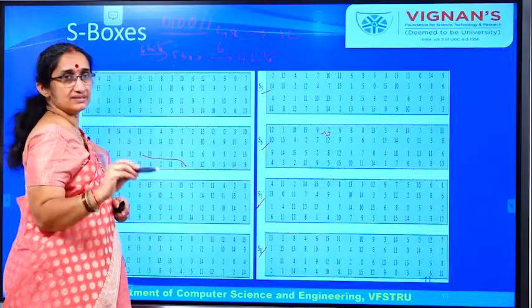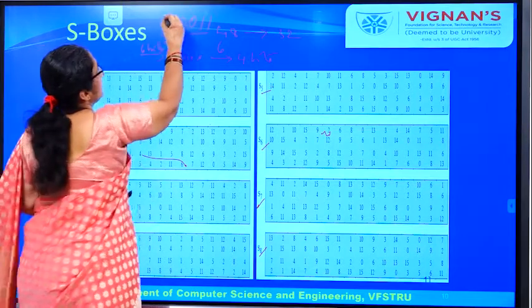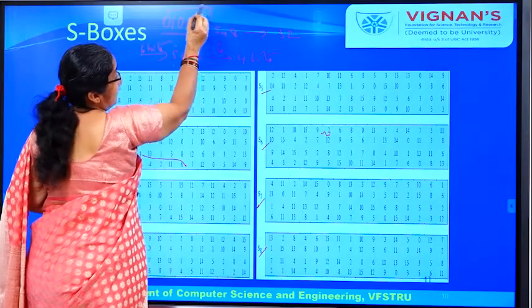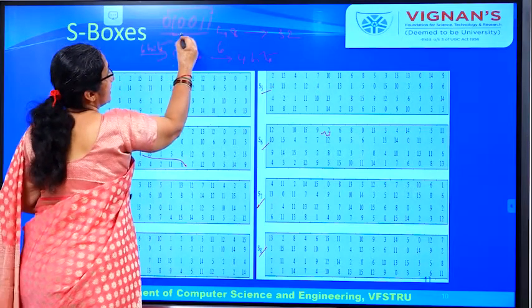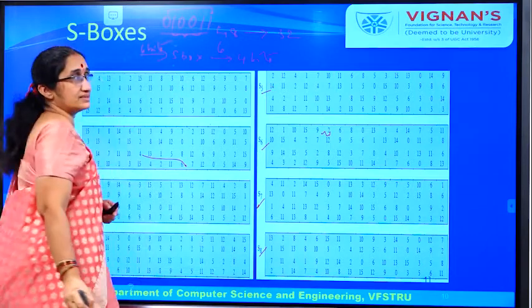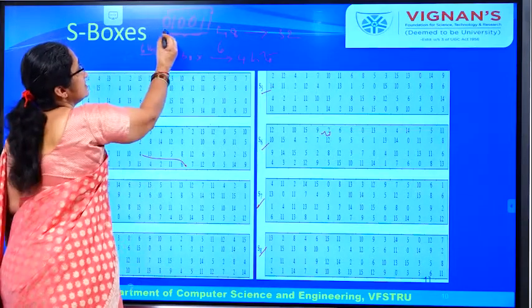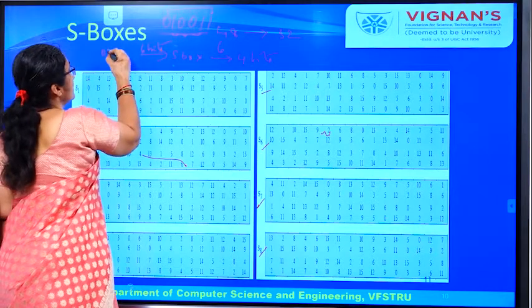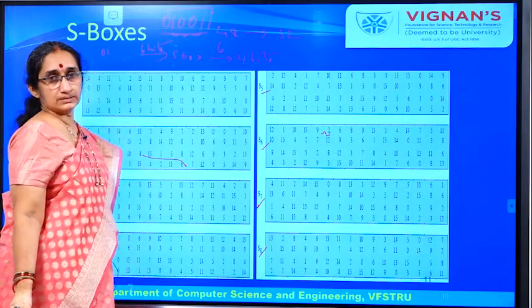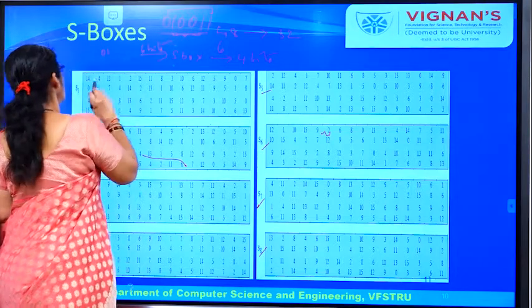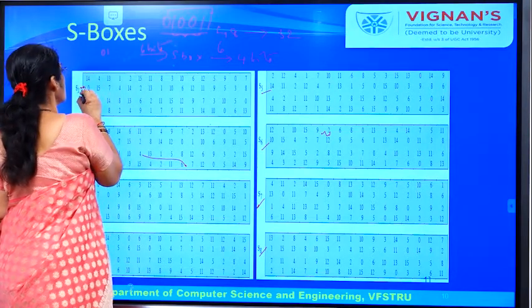You take the first bit and the last bit together and it represents the row number, and the middle 4 bits represent the column number. What is the binary value of 0 1? 0 1 means it is 1, so you have to consider the first row.